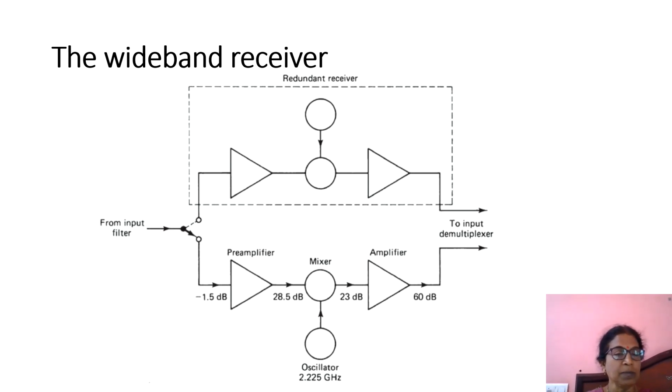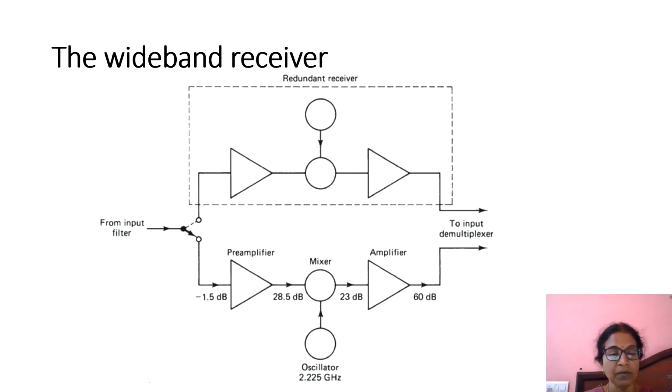The input from the BPF is received at a gain of minus 1.5 dB, and this is amplified by the preamplifier, which is nothing but a low noise amplifier. It amplifies the signal only, and not the noise, and the signal strength becomes 28.5 dB, and it is given to the mixer. Here down conversion takes place using the local oscillator. This 2.225 gigahertz signal is mixed here.